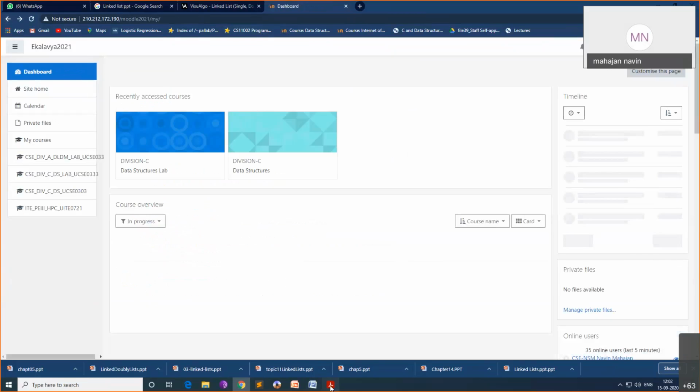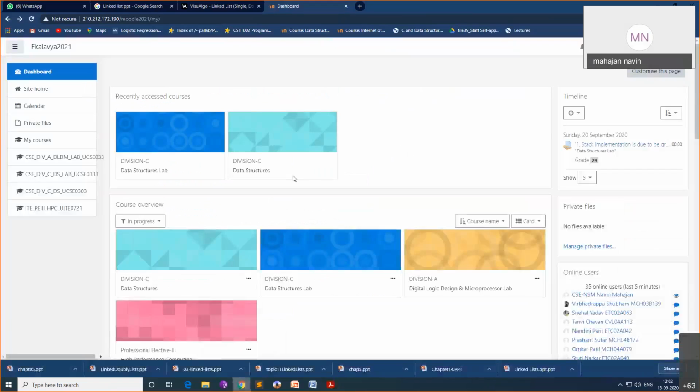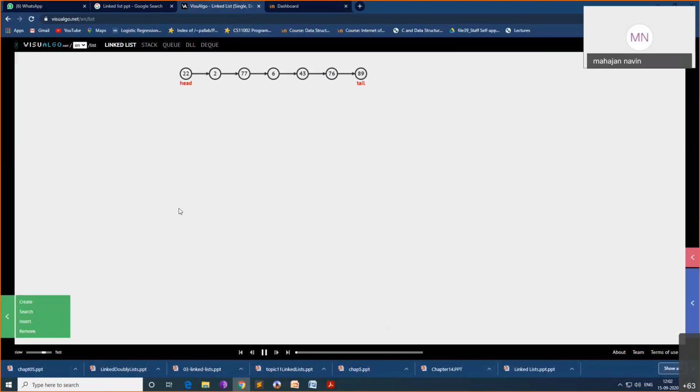So already we know what is a single linked list and a doubly linked list. Now I will suggest you a website. You visit this website. What is the name of this? The name is visualgo.net.